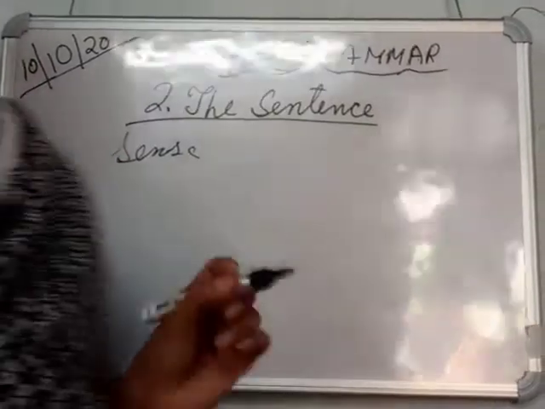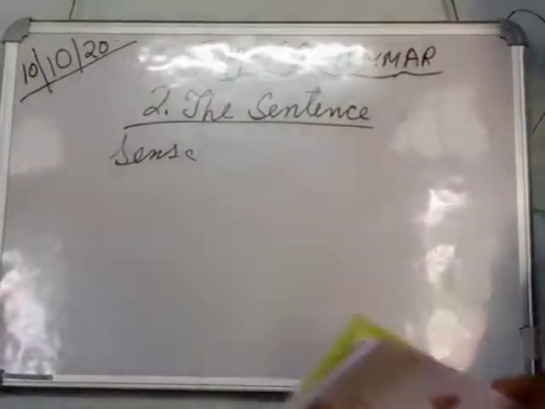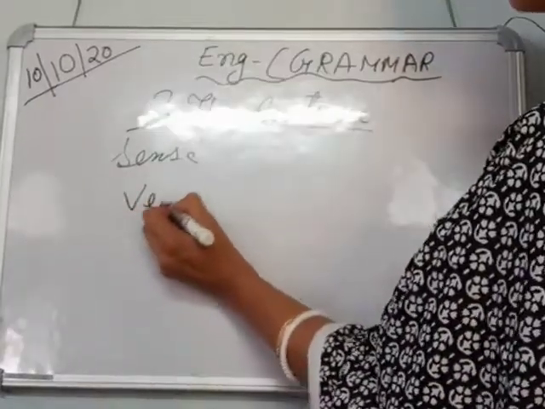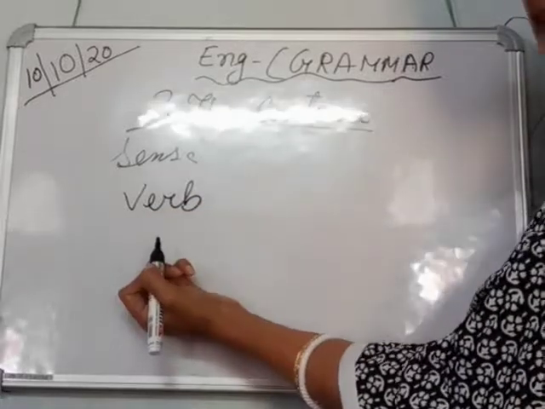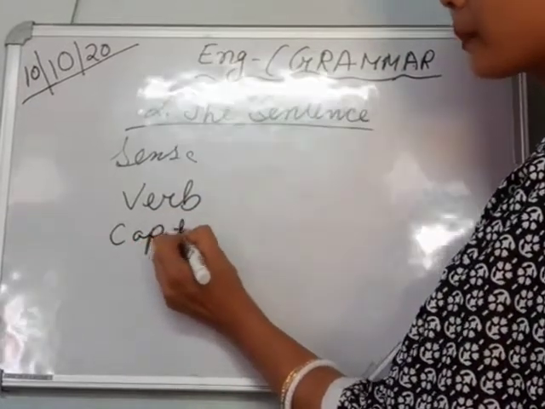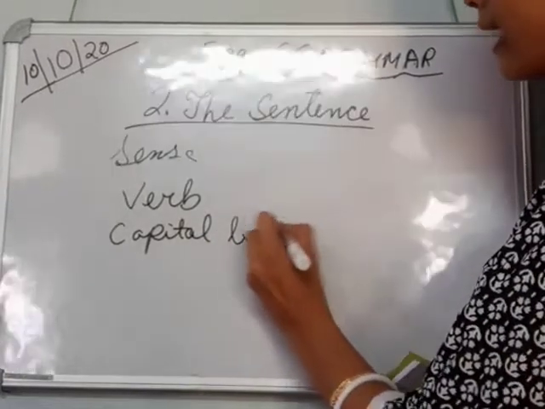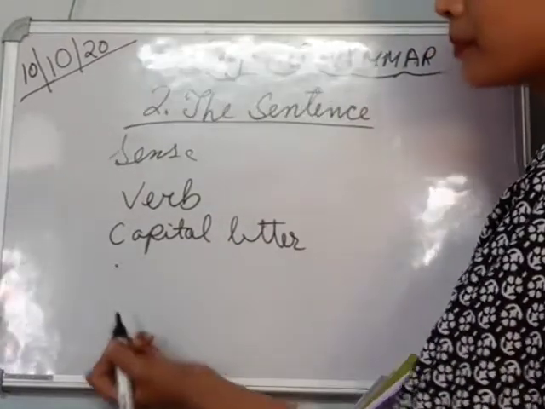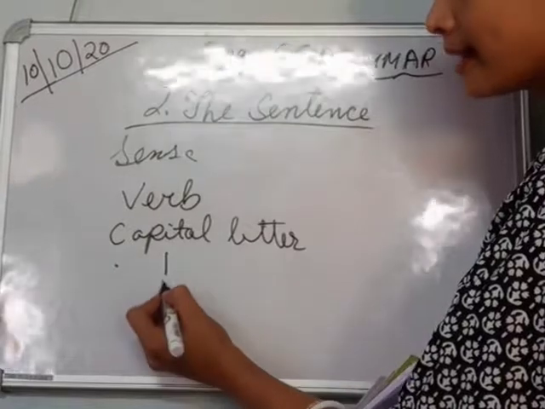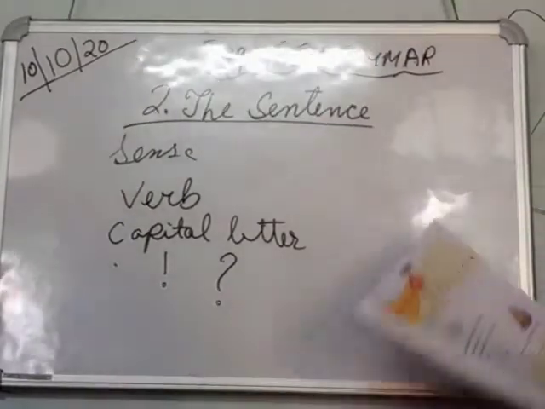And a sentence has what? A sentence has words which make a complete sentence, and it starts with a capital letter and it ends with a full stop or exclamation mark or a question mark.